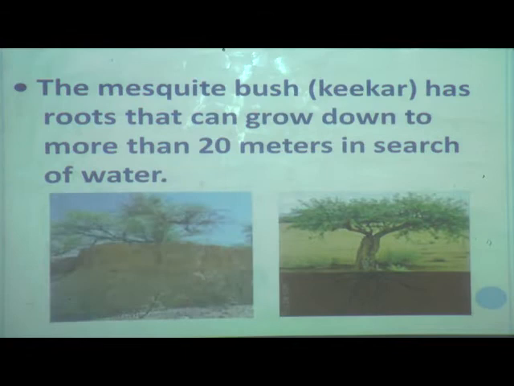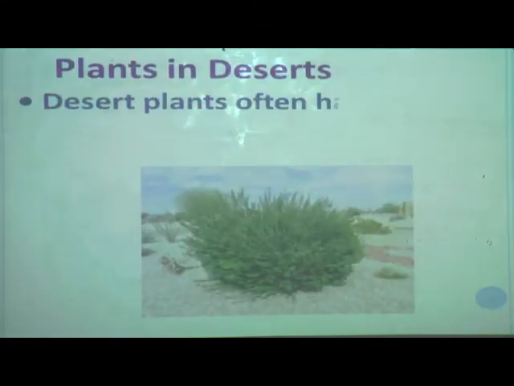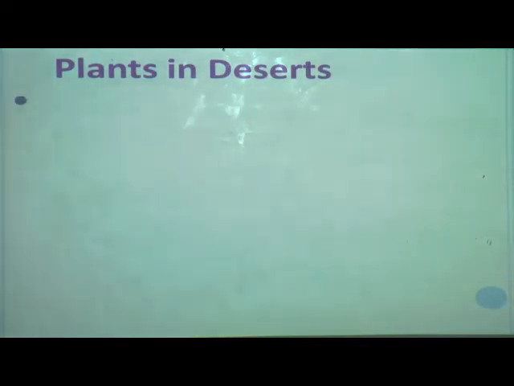One more picture I will show you so that you can understand how long the root is growing down. See, the mesquite bush has roots that can grow down more than 20 meters in search of water. So this is adaptation in roots of desert plants. Now we will see, desert plants often have small leaves.